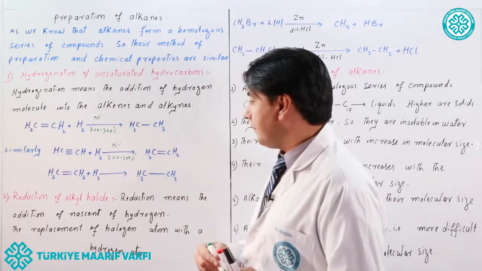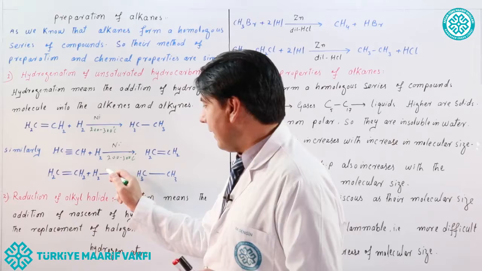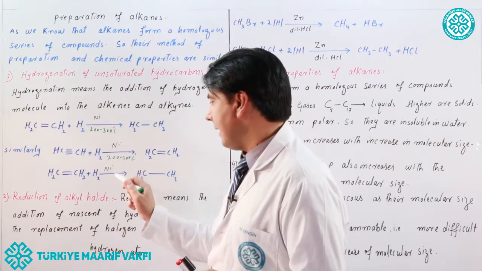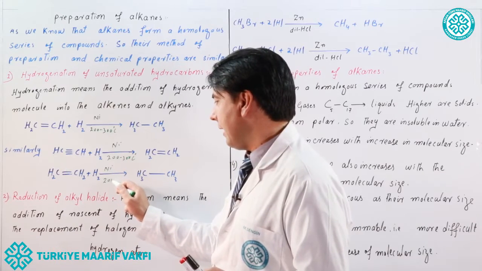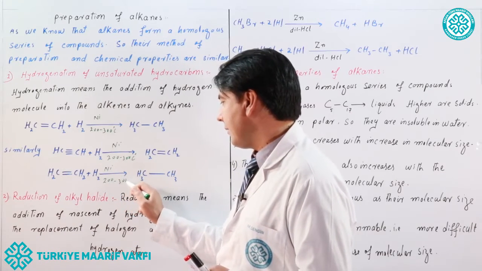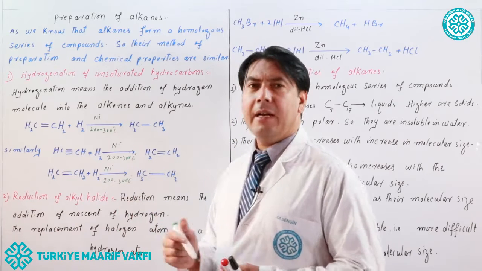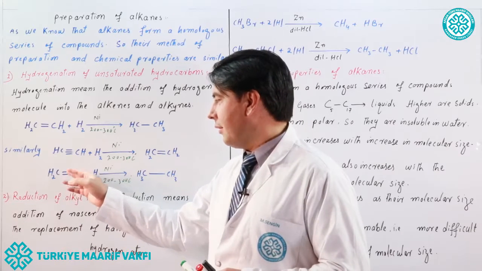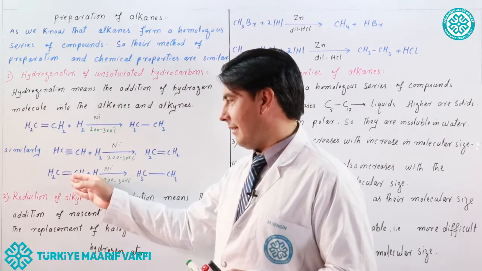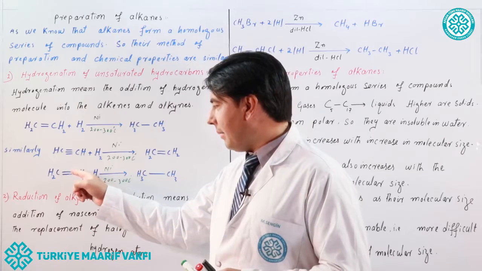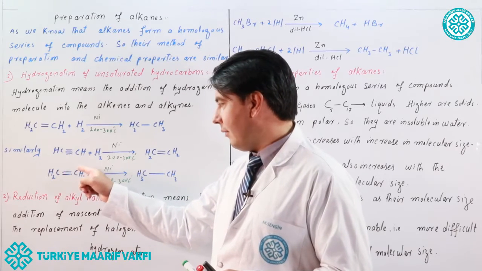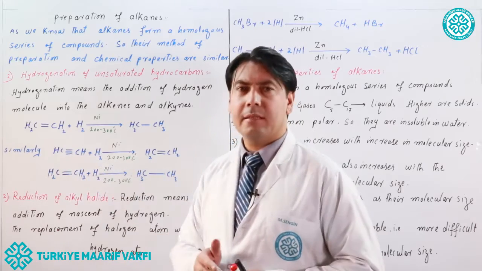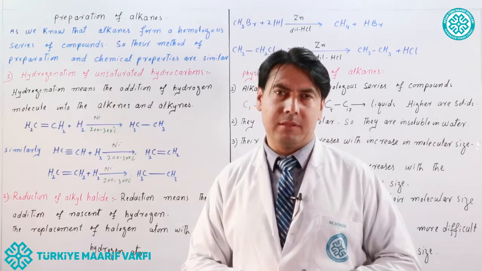So the alkene is formed. Now again, in the presence of nickel catalyst at 200 to 300 degrees C temperature, another hydrogen molecule attaches to the ethene. One pi bond is broken and two strong sigma bonds are formed.